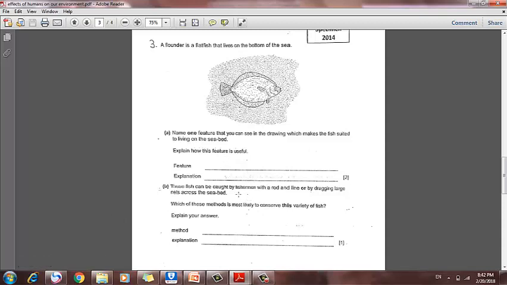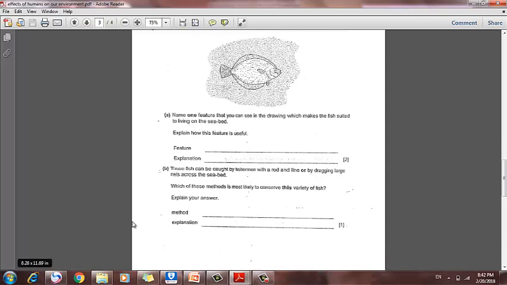These fish can be caught by fishermen with a rod and line, or by dragging a large net across the seabed. By rod and line only one fish is caught, while a large net catches so many fish. Which of these methods is most likely to conserve, which means save, this type of fish? Which one is the best? Explain your answer.